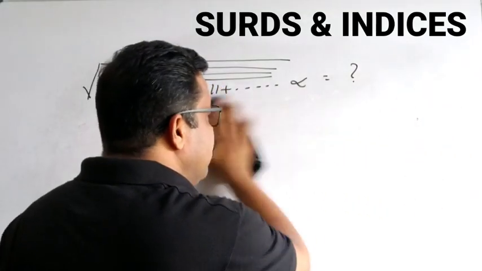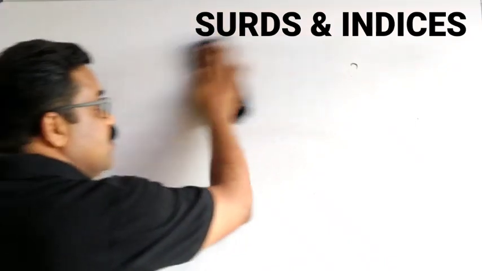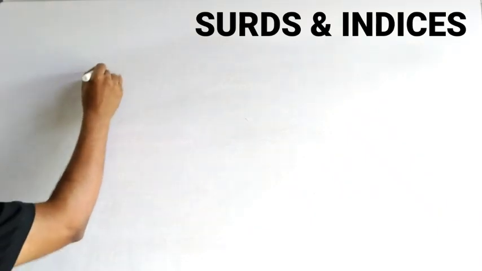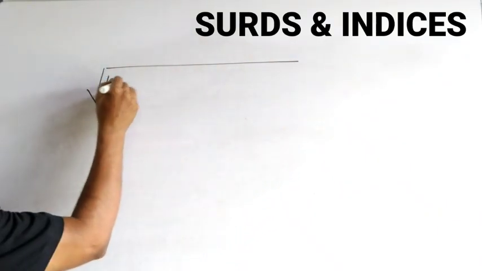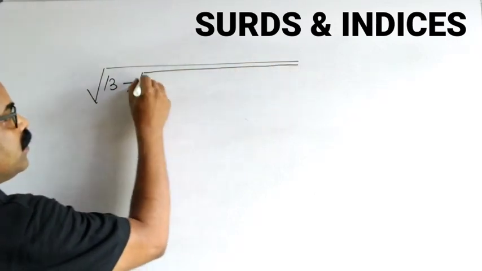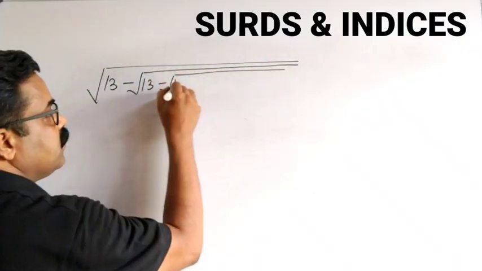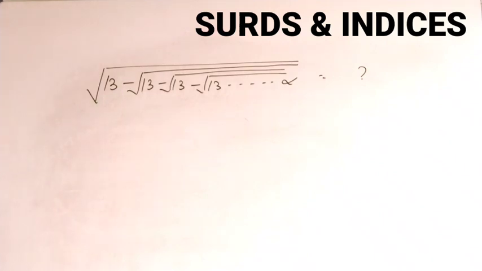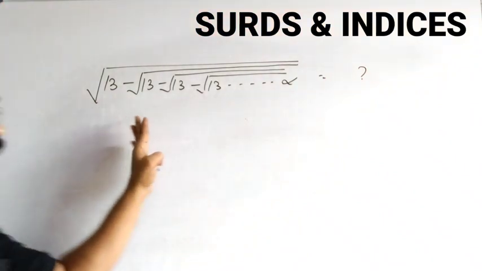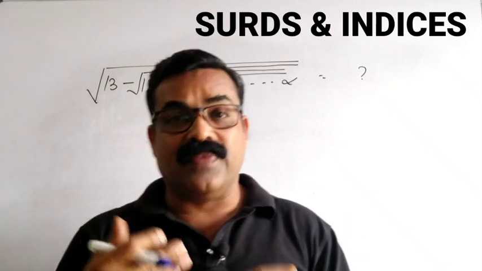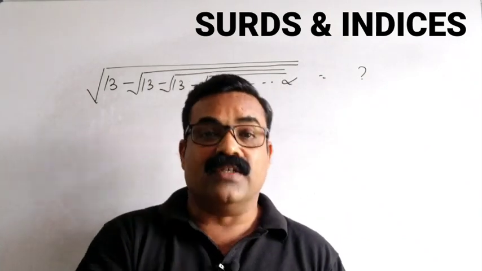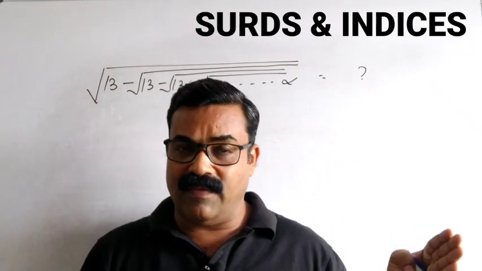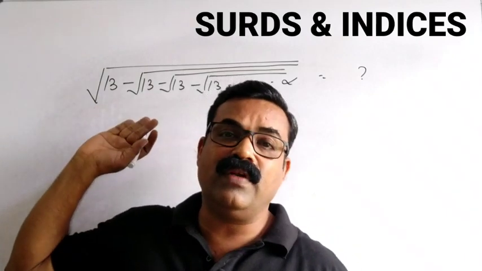I hope you understood the concept very clearly, and let us go with some more examples of the same type of question. So what I am doing here: root 13 minus root 13 minus root 13 minus root 13 up to infinity is equal to what? Again, these are the same type of questions which are asked in different exams, in different years. So this is also the same type of question. Root 11, we have seen what we have done. Here, instead of root 11, it is root 13.